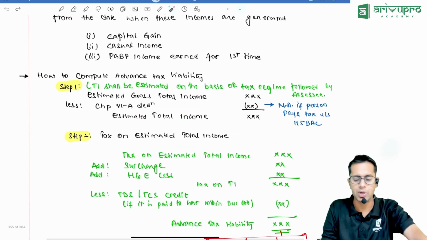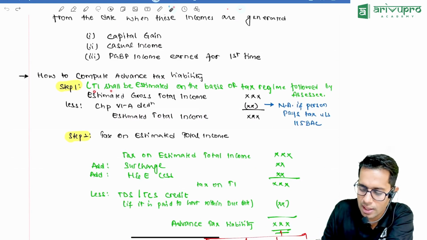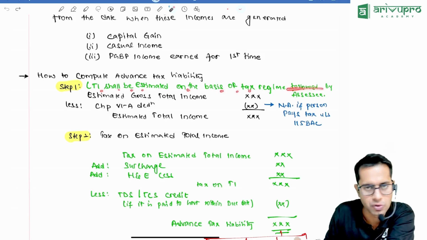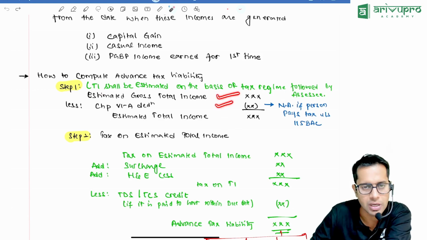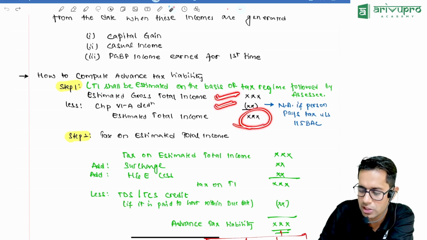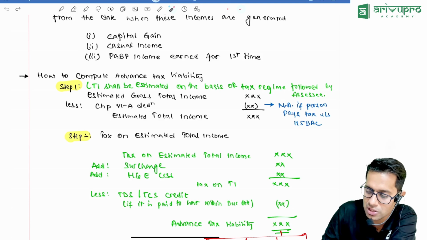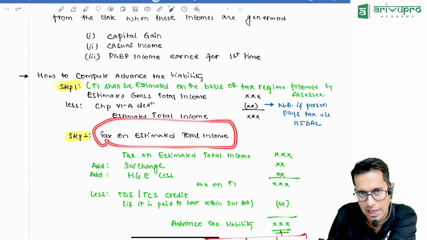Now, how to compute advance tax liability? This is important. Step number 1, total income shall be estimated on the basis of the tax regime you follow. First, you should estimate your total income. Subtract your deductions from the estimated gross total income, and you will get your estimated total income. Please note, estimation should be done based on which regime you are following. On that estimated total income, compute the tax amount.